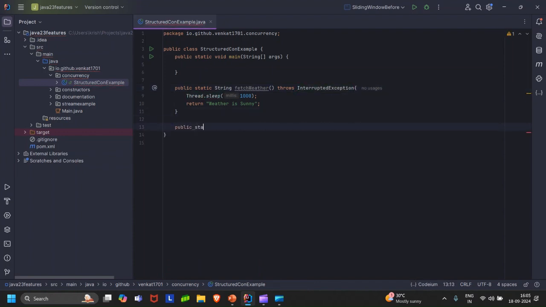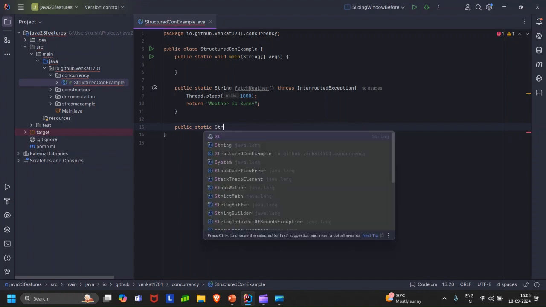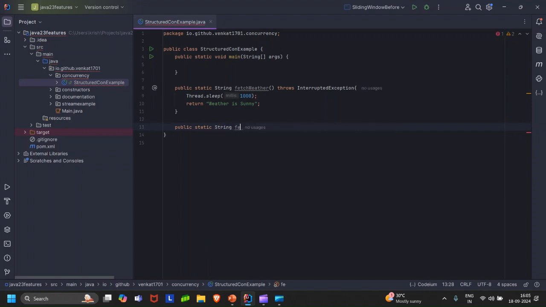Another API that we want to simulate is a stock API. So let's say we can do this for a second weather API. So this fetchWeather2 also throws InterruptedException, where we want our thread to sleep for 2 seconds and then return weather is cloudy.